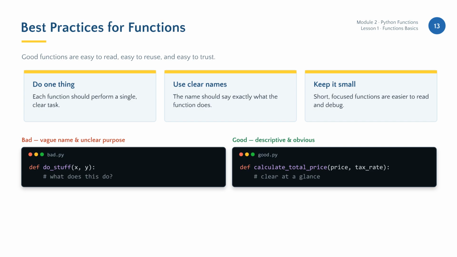To write high-quality code, follow these best practices. Ensure each function performs only one clear task, choose descriptive names that explain the function's purpose, and keep your functions small. This makes your code significantly easier to read and debug as it grows.